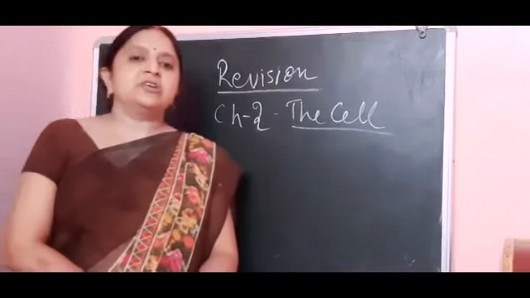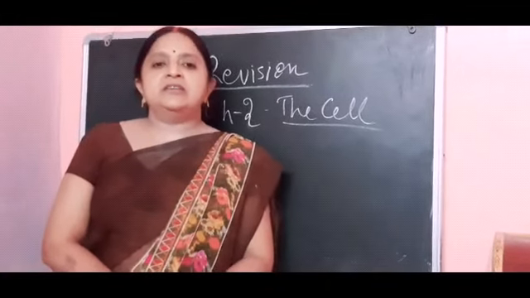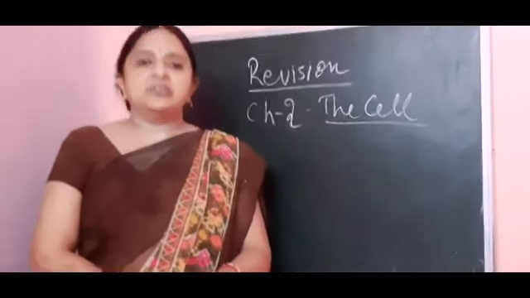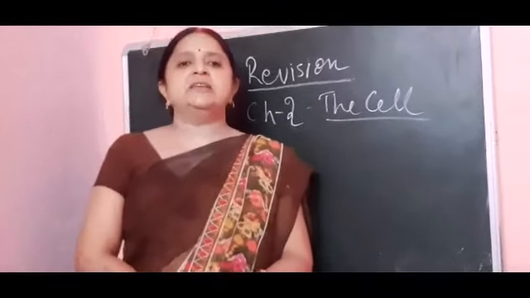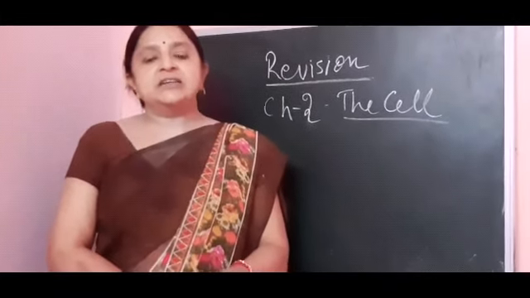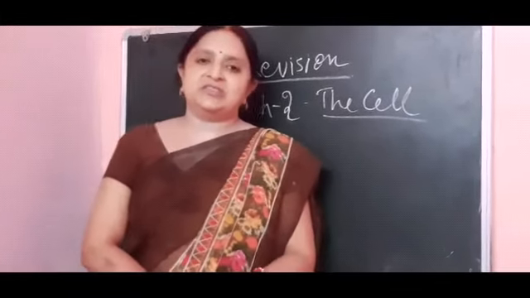Ribosome is the smallest organelle of the cell, and it is scattered in the cytoplasm or present on the endoplasmic reticulum. Its main function is to produce protein for the cell, so it is called the protein factory of the cell.